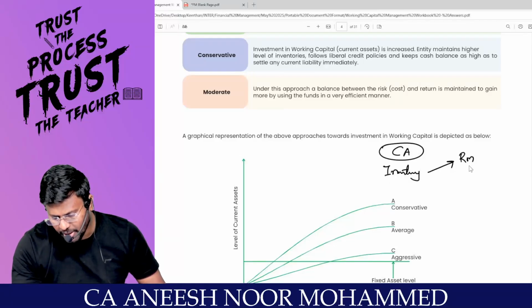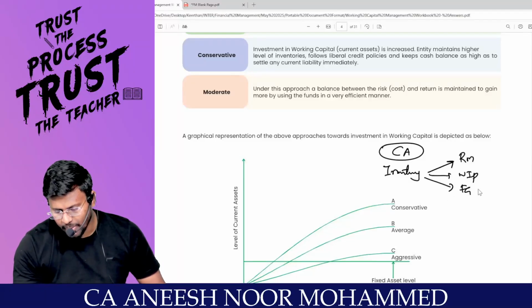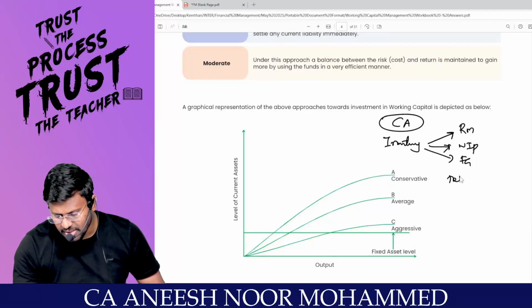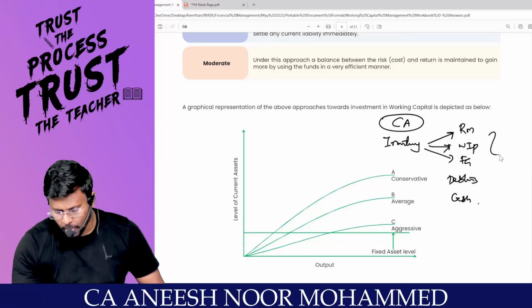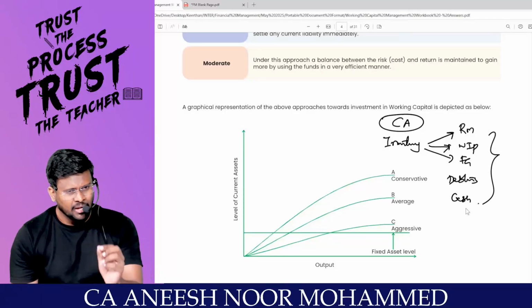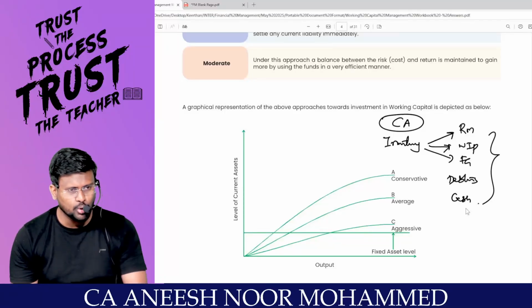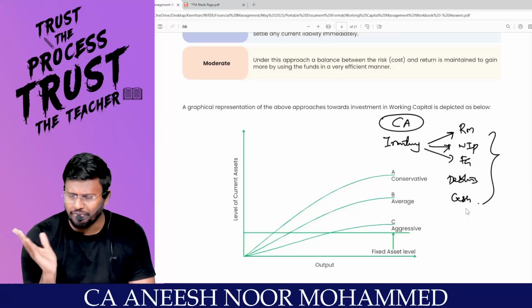Inventory means raw material stock, WIP stock, and the third one, finished goods stock. Then next one, debtors. Then next one, cash. That's it. So my dear lovable students, you are a businessman. In your stores, only 2 days of consumption, you have kept it as what?